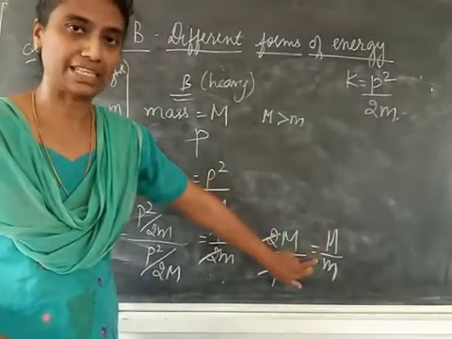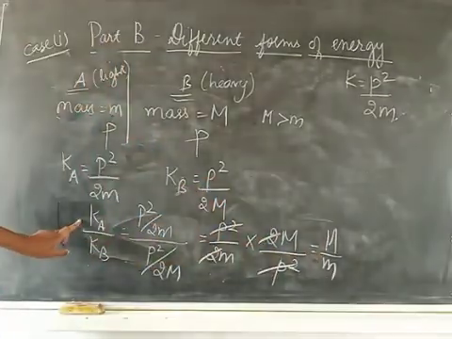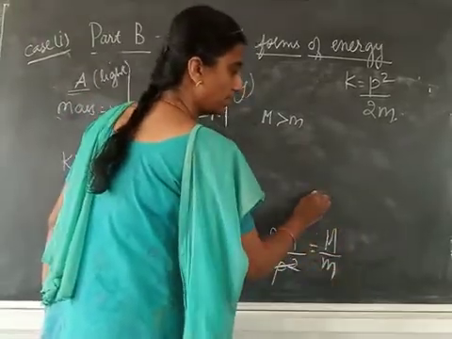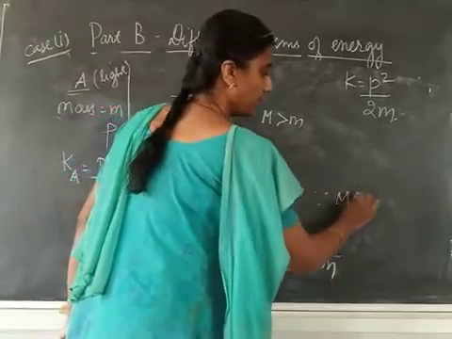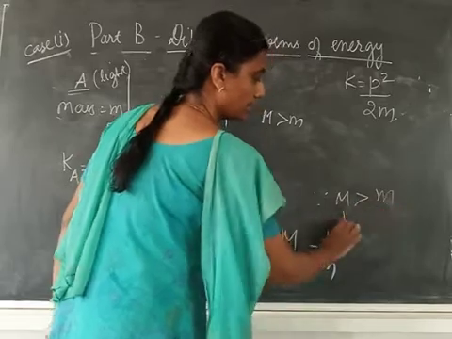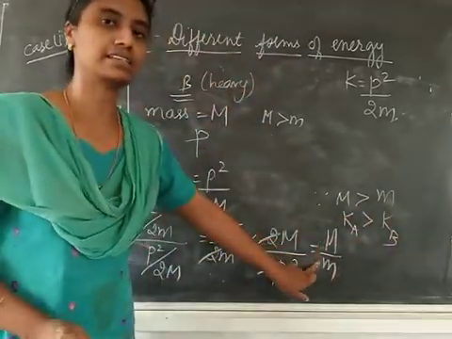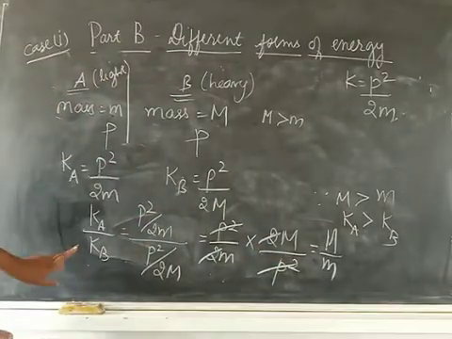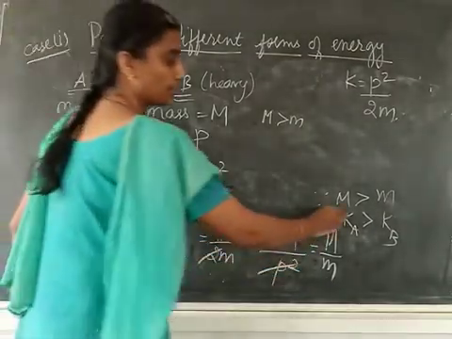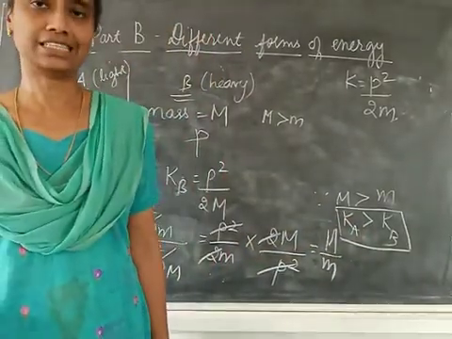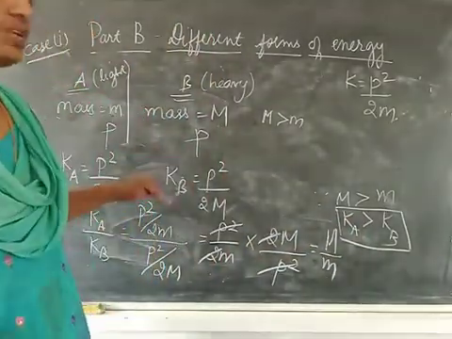So numerator will be greater than denominator. Therefore, Ka will be greater than Kb. So after this you will write, since capital M is greater than small m, Ka will be greater than Kb. Numerator is greater than denominator. So your conclusion is body A will have more kinetic energy.